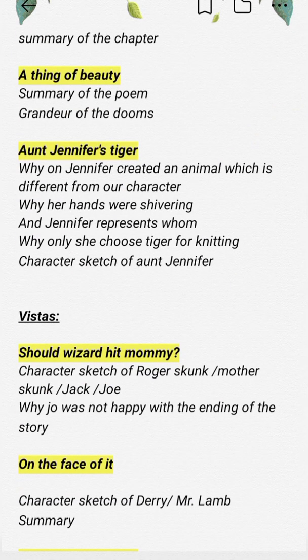A Thing of Beauty is a tougher poem comparatively. If we compare it with Aunt Jennifer, which is a fairly easy poem, A Thing of Beauty is comparatively tough. In A Thing of Beauty, it is necessary to read the summary, and especially the grandeur part. The grandeur of the doom refers to the mighty dead, the mythical heroes who have sacrificed their lives for mankind.